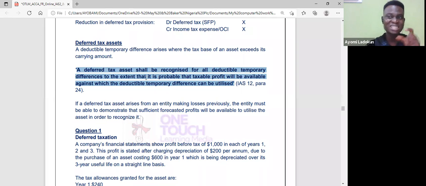You know, because it is deductible. Listen, it is deductible. What it means is when I have taxable profit in the future accounting year, I will deduct it. So that's why I said to the extent that it is probable that taxable profit will be available. Did you see that? So I deduct. But if it is deferred tax liability, it will be taxable. Okay, that's why they call it taxable temporary difference. That means the carrying amount is higher than the tax base.